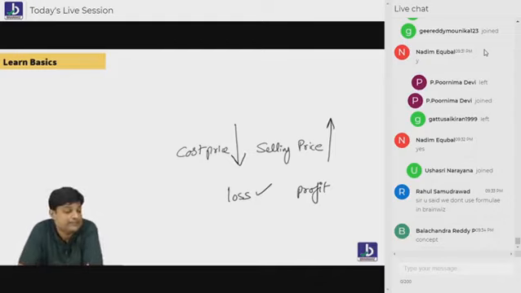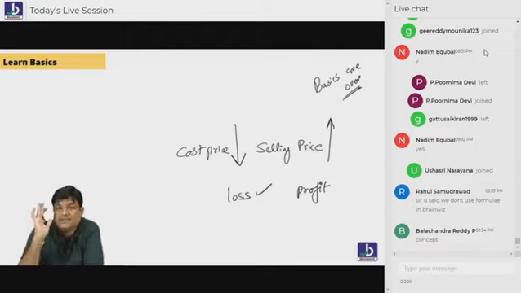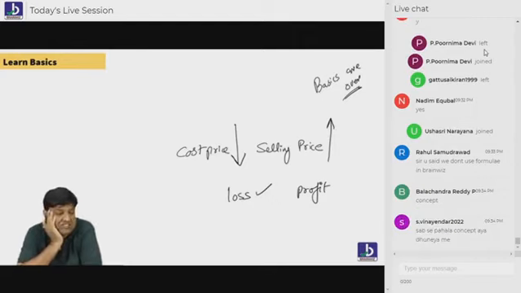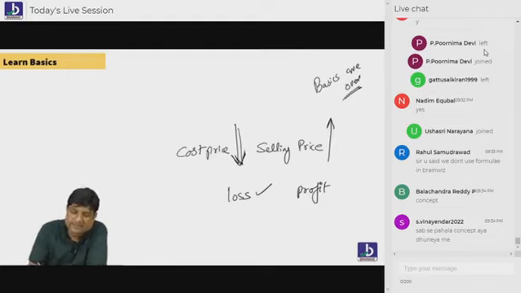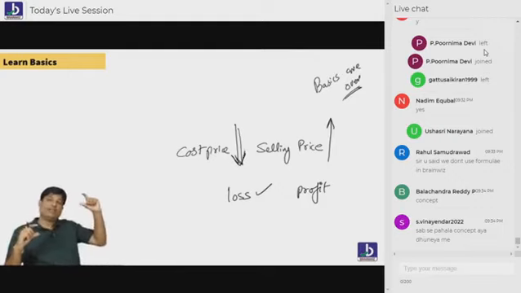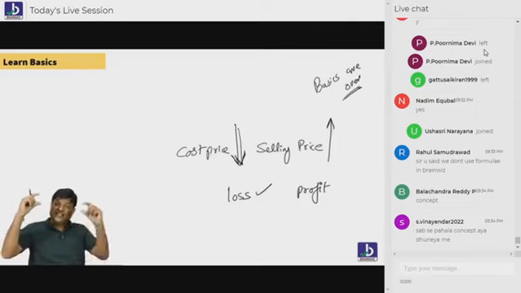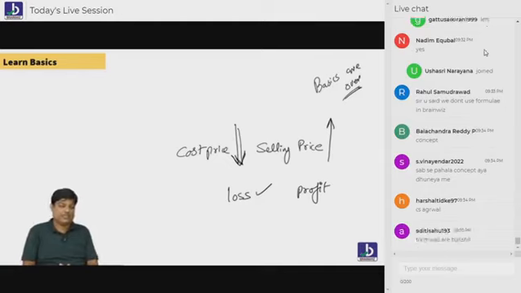That's it. Are you understanding, everybody? Basics are over. Anything else you would like to know? That's it. Basics are over. There's nothing more to learn. When the cost price is less, you are purchasing at less price and selling at more price, it's a profit. But when you're purchasing at more and you're selling at less, it's a loss. That's very simple. Following, everybody?